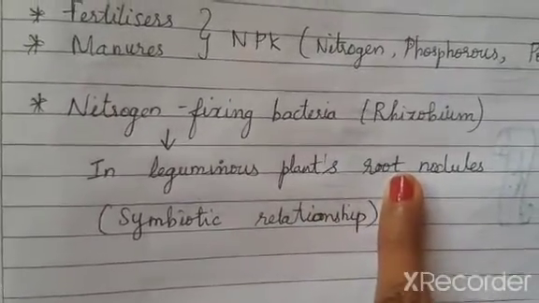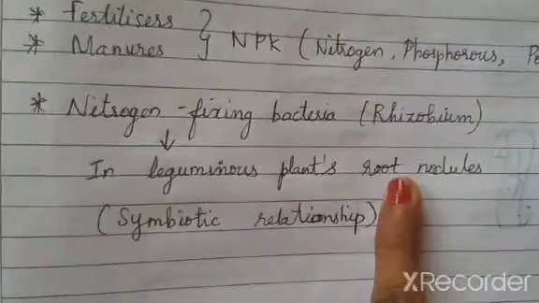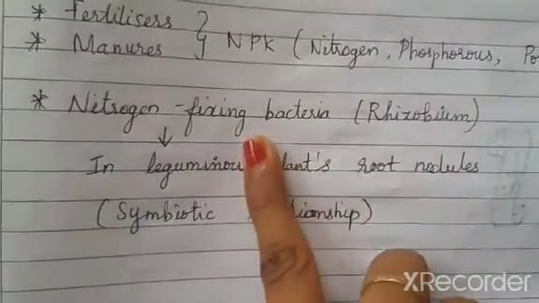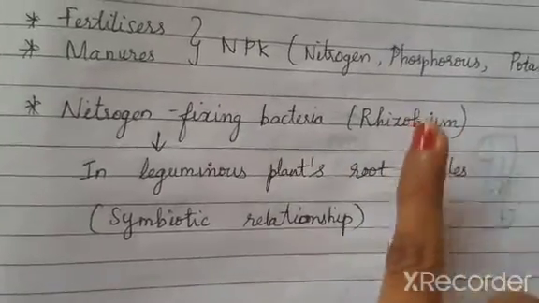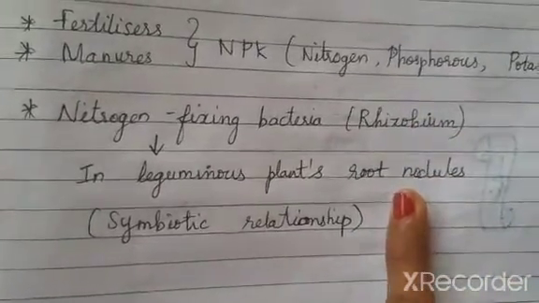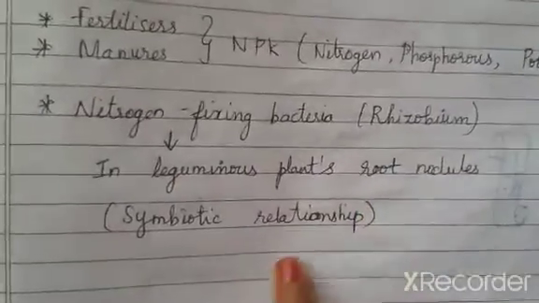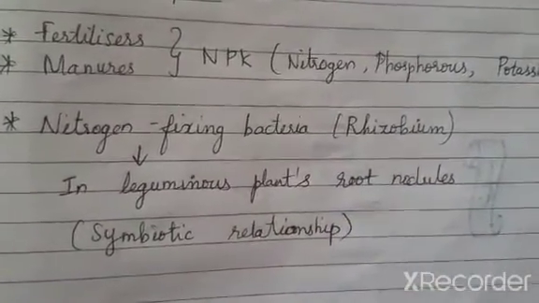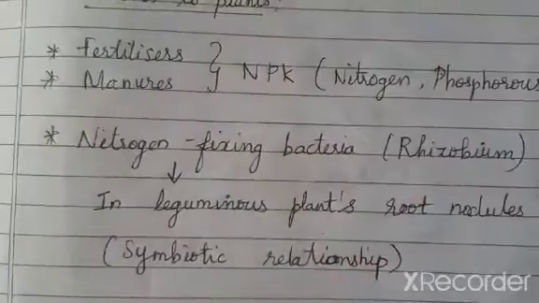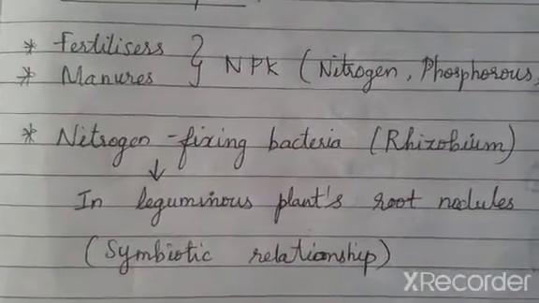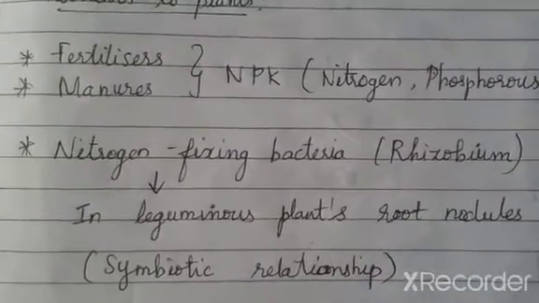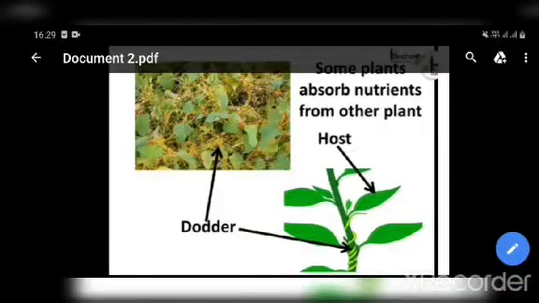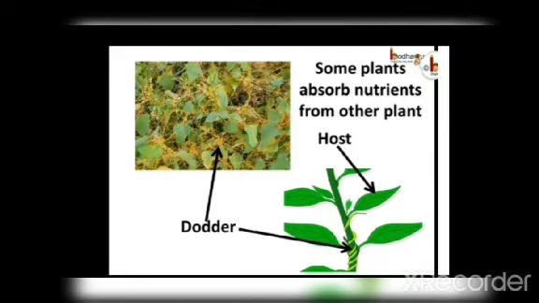Root nodules are nothing but in the roots only, and they convert the atmospheric nitrogen into a nutrient for the plant. So the rhizobium bacteria is taking shelter in the root nodules. So they share a symbiotic relationship. Understood, children? I will show you the picture of the rhizobium bacteria and leguminous plants' root nodules now. Now let us watch some images regarding what we discussed.